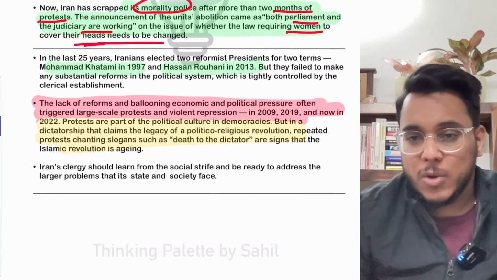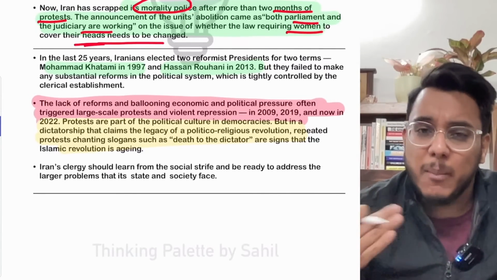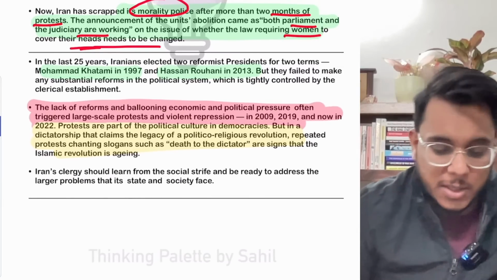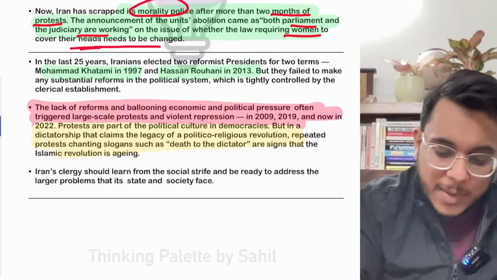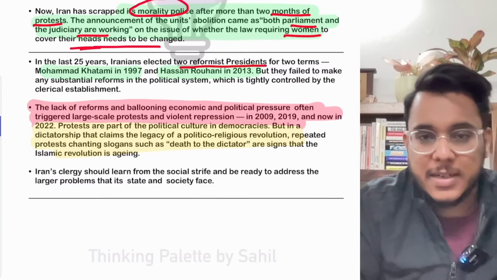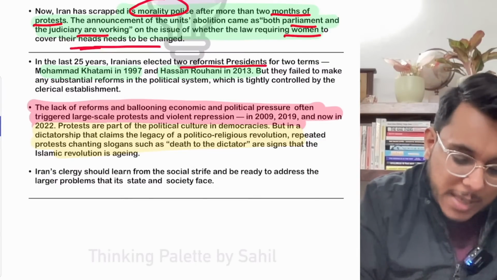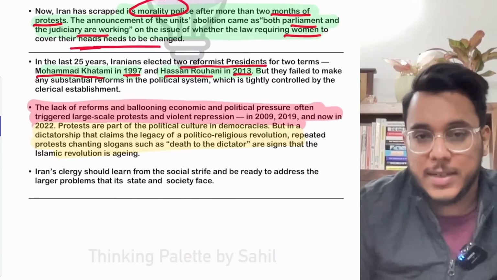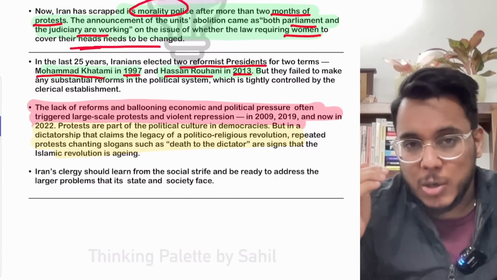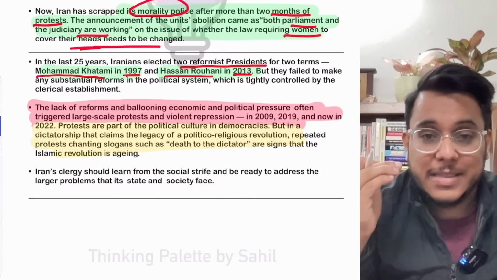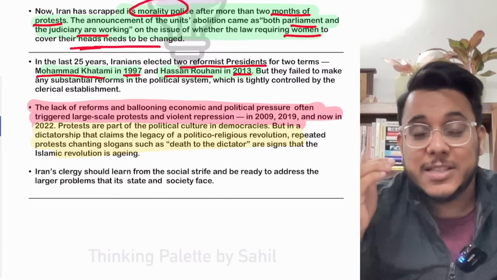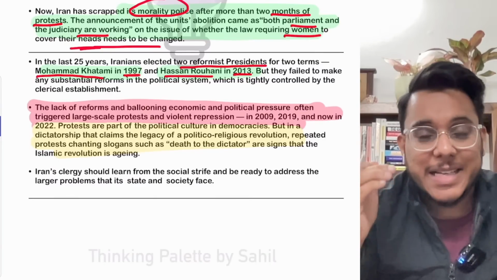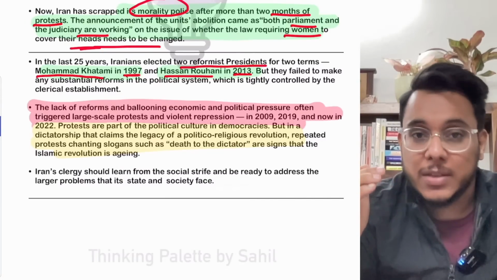Now guys, in this direction, I just want to give you a little more explanation on this dimension. Basically guys, when we talk about the last 25 years, we have seen that twice reformist presidents have come in Iran. For example, Muhammad Khatami came in 1997 and Hassan Rouhani came in 2013. Now see, when we talk about Iran, there is a supreme authority, which is a clerical, religious authority, and that supreme authority maintains that all the laws in Iran are in sync with the religion.